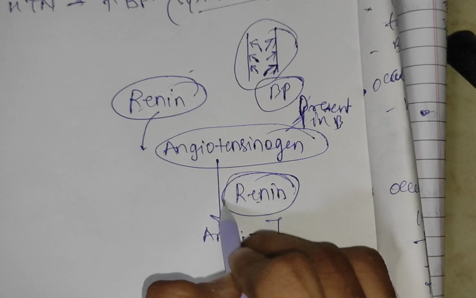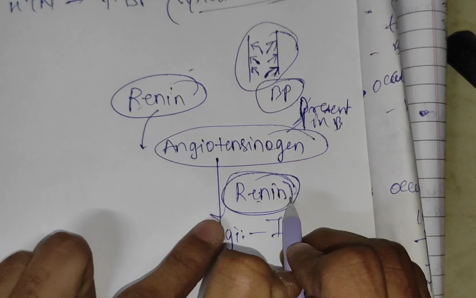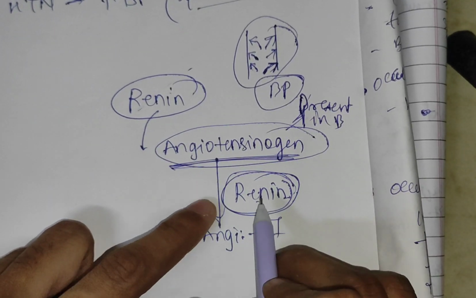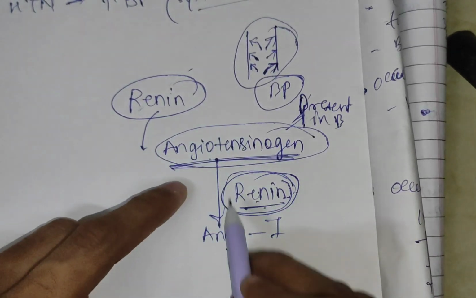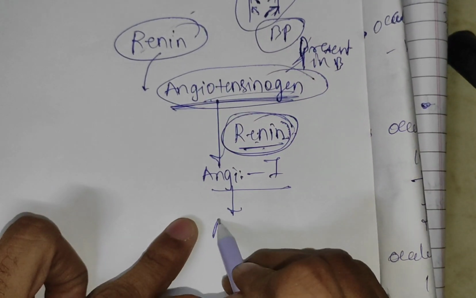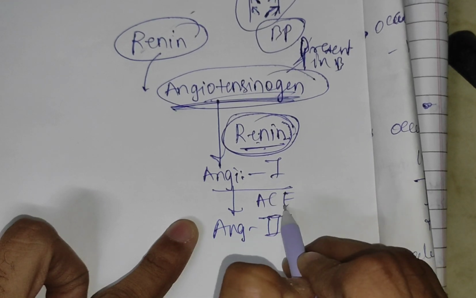Renin is a hormone secreted by the kidney and it is present in the blood. Whenever renin is there, it will convert angiotensinogen into angiotensin 1, and this angiotensin 1 will be converted into angiotensin 2 by the angiotensin converting enzyme.